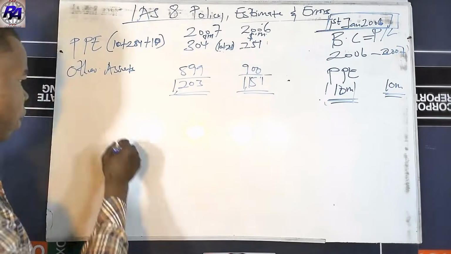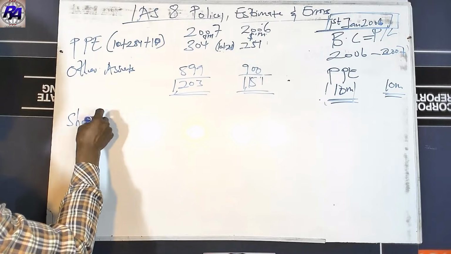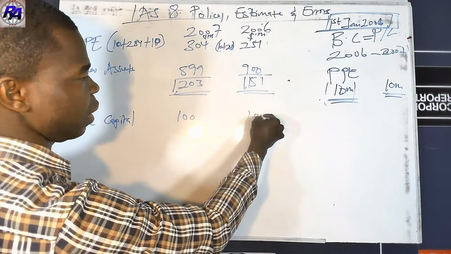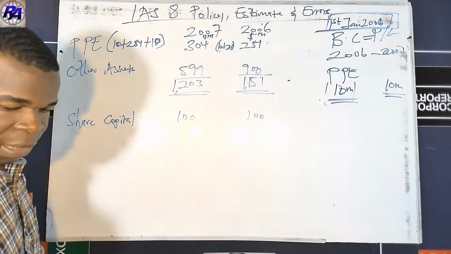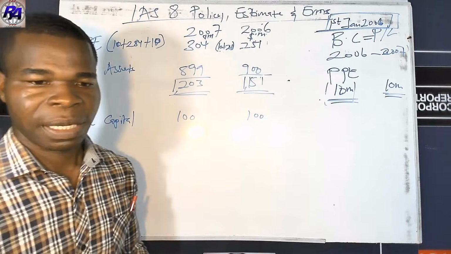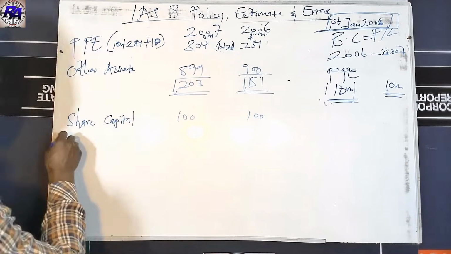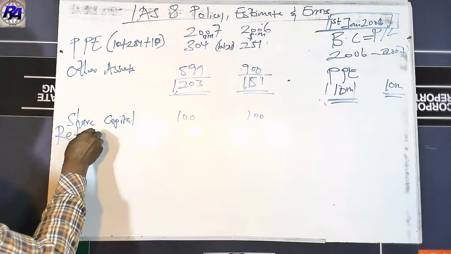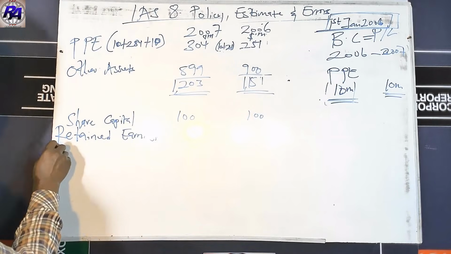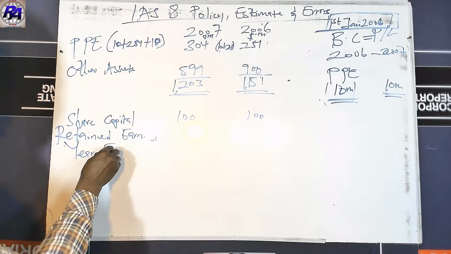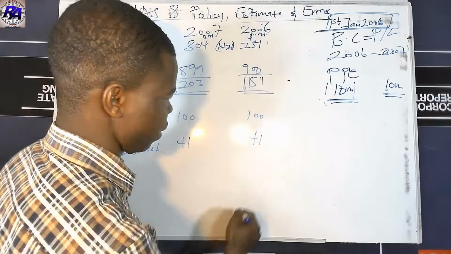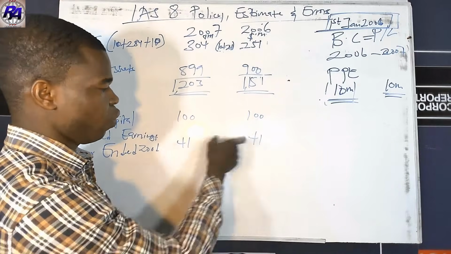Now we want to look at the share capital. In the next, we have share capital, which was 100. It was also not affected in this question. And then we have profit at the end of year 2006. Here you were given retained earnings. Retained earnings at year ended 2006 was 41 and 41. So this was the previous figure in the question. This is what we have in the question.